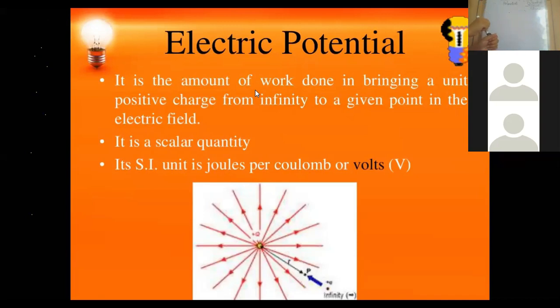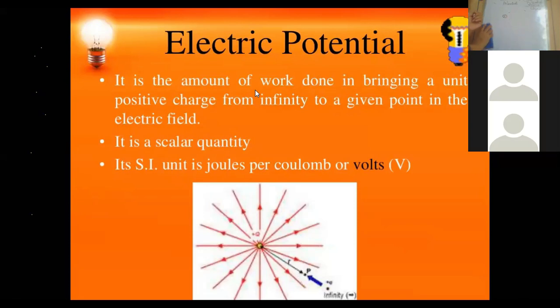A magnet creates a magnetic field, around which the influence of the magnet can be felt. That means the magnetic force can be felt around it. That field we call the magnetic field.